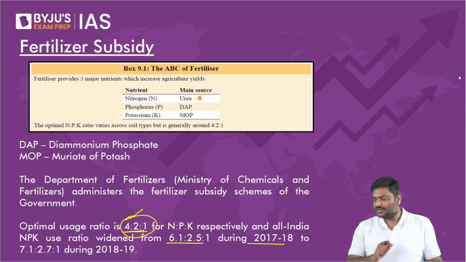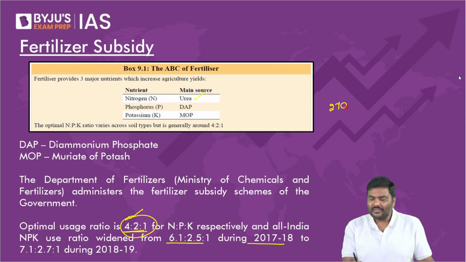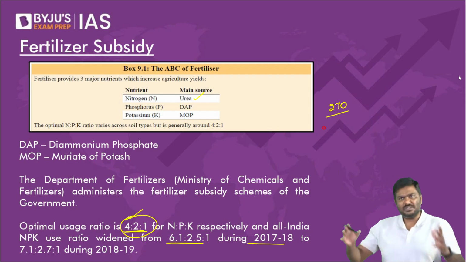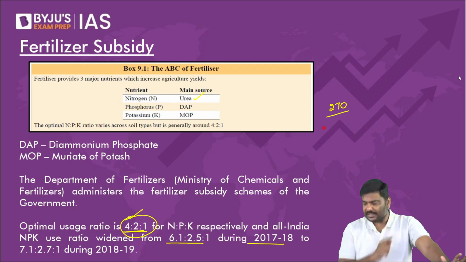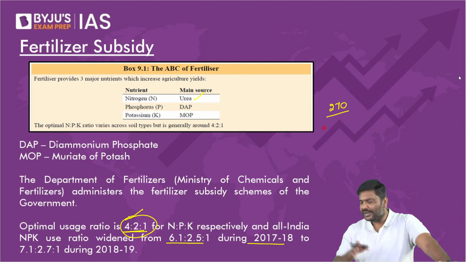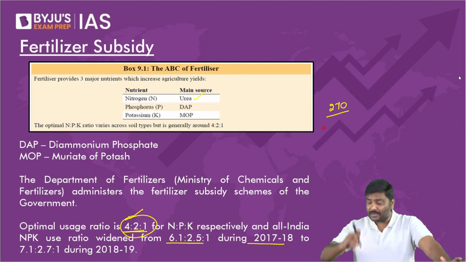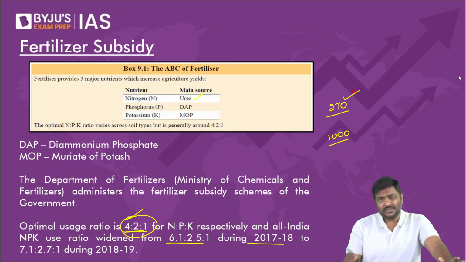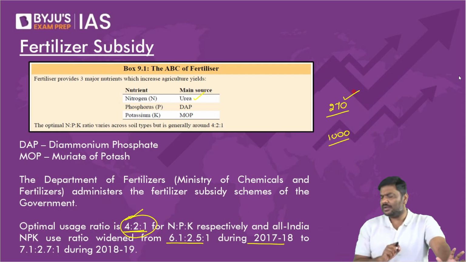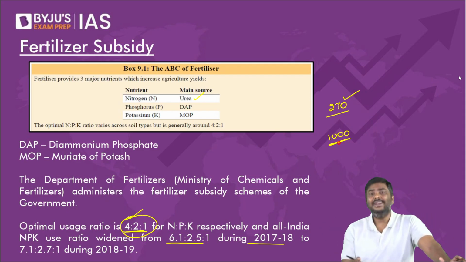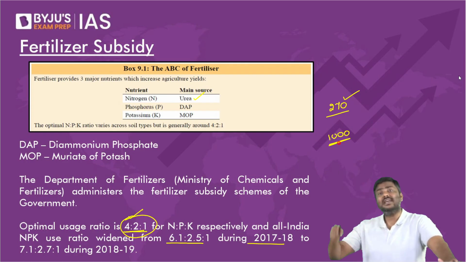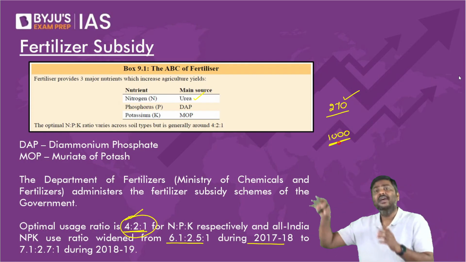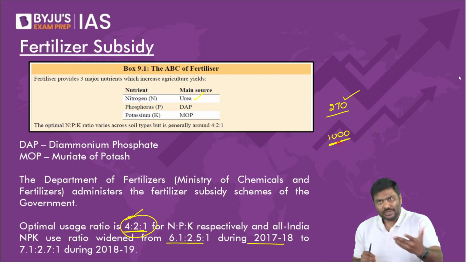You remember that? Urea is given the highest subsidy, and urea in the market is available at a price of around 270 rupees per bag. But on the other hand, you can get diammonium phosphate and muriate of potash. The prices of diammonium phosphate and muriate of potash are at least 1,000 rupees. I'll repeat the statement. In case of India, because of a very high amount of subsidy, urea is available at around 270 rupees per bag. Whereas in the context of DAP and MOP, the bags are available in the market, including subsidy, at around 1,000 rupees.